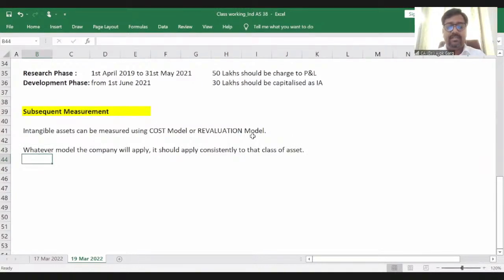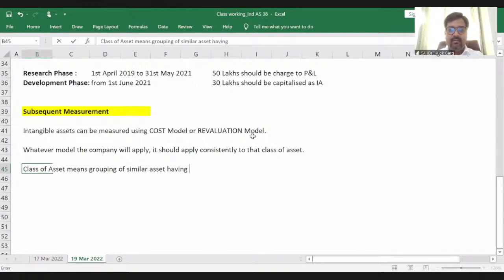And what is meant by class of asset? Class of asset means grouping of similar assets having the same nature and use in the entity's operations. Okay.